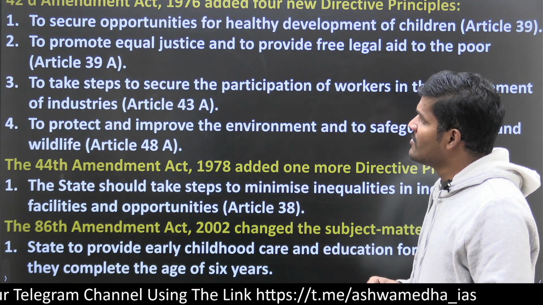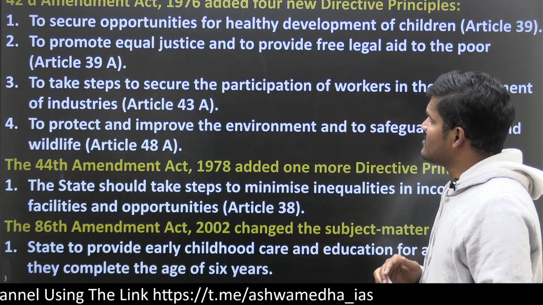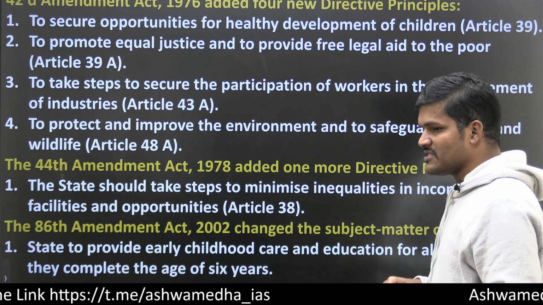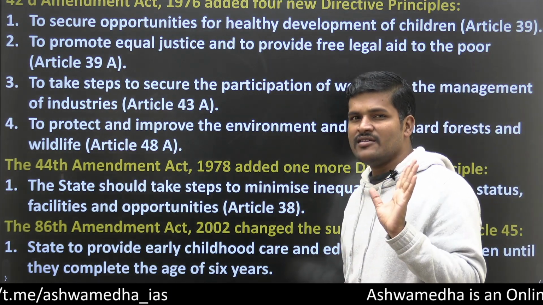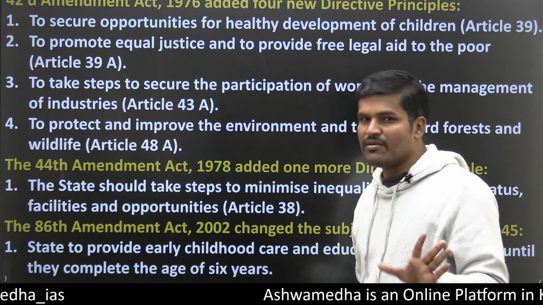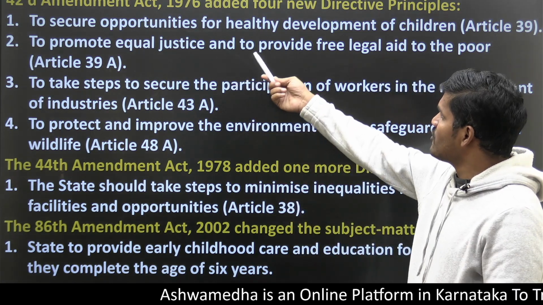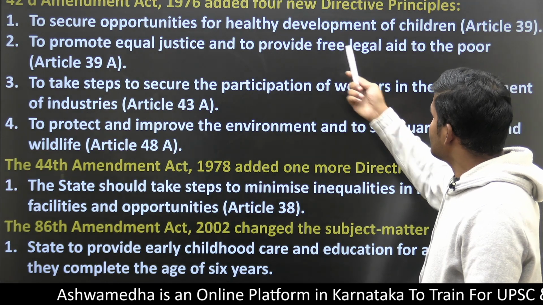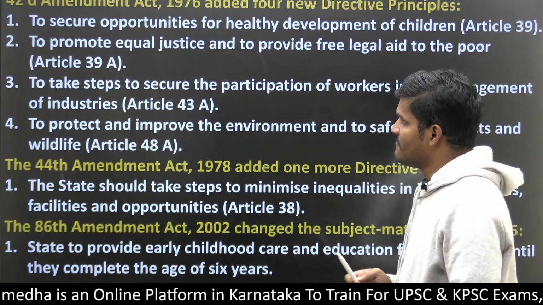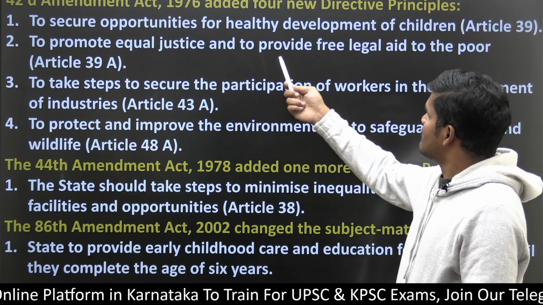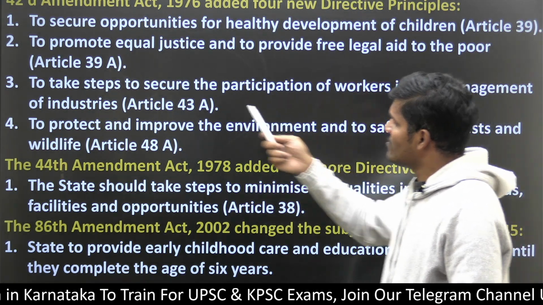Then, the 42nd Amendment Act 1976 added 4 new DPSP. These are facts, so you should remember these things. First, to secure the opportunities for healthy development of the children, Article 39. Then, to promote equal justice and provide free legal aid to the poor.